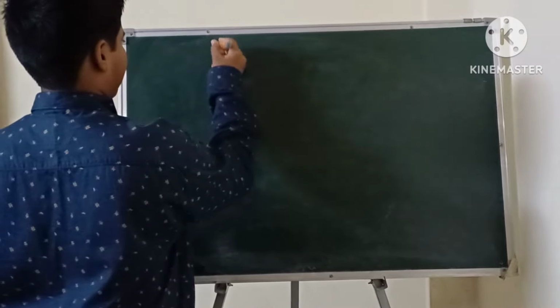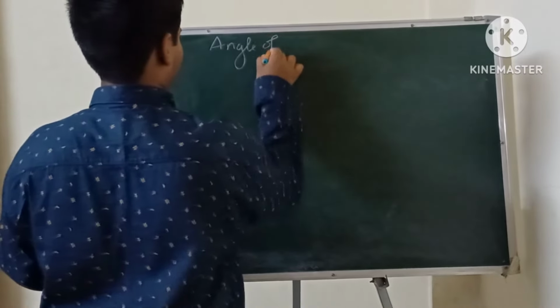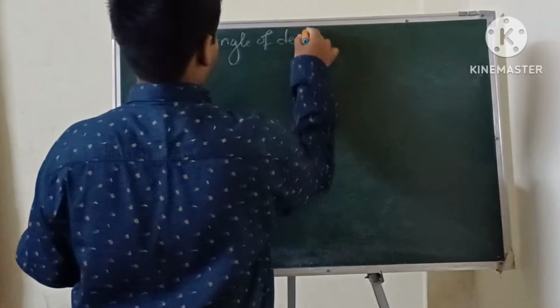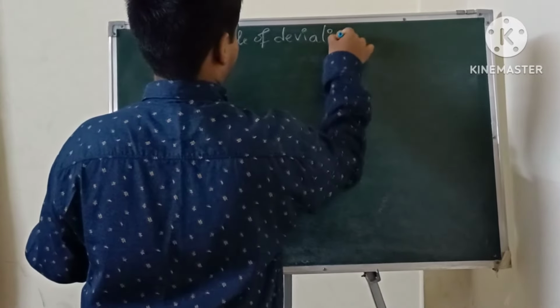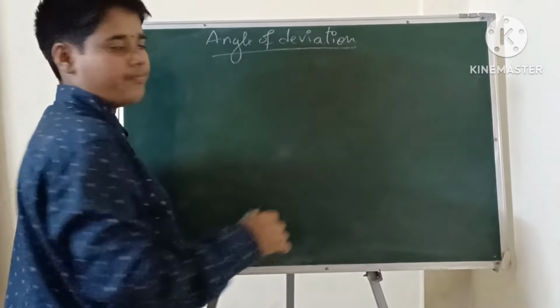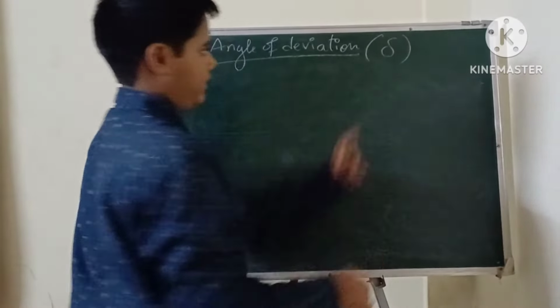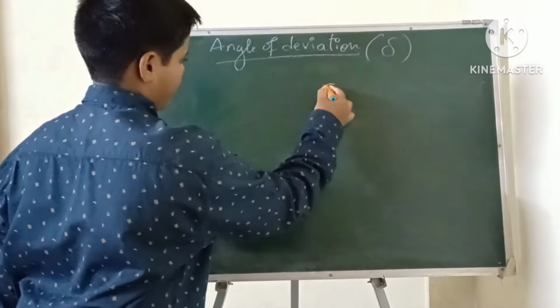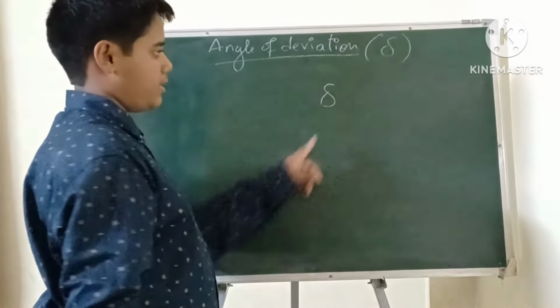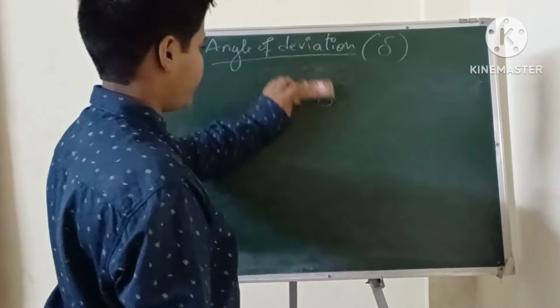So next topic, angle of deviation. This is represented like this, delta. Okay.